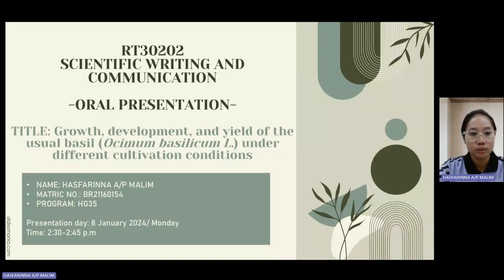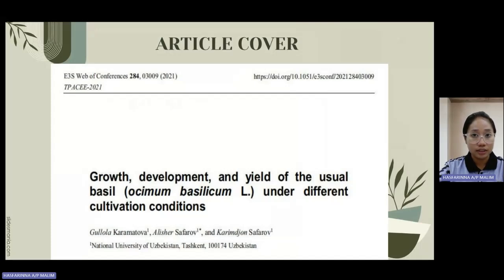Today I'm going to present our work titled Growth, Development and Yield of the Usual Basil, Ocimum basilicum, under different cultivation conditions. So this is the cover article.